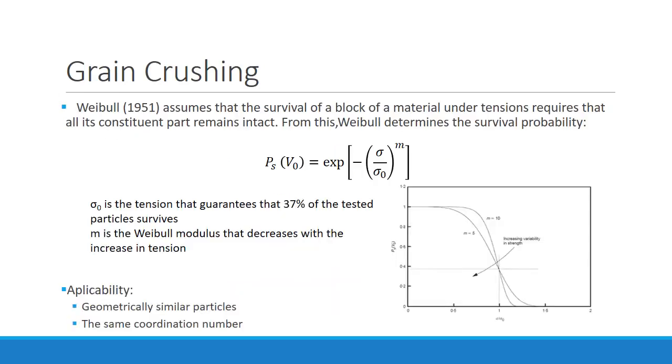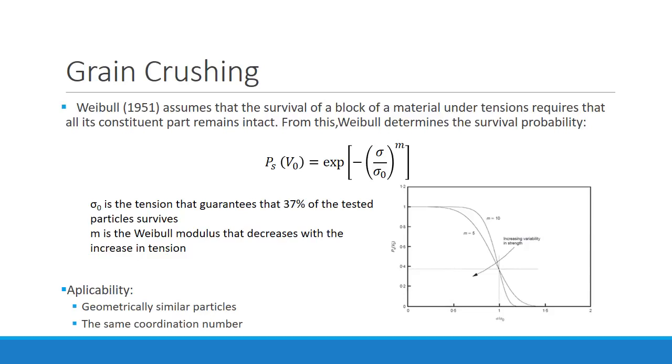The Weibull statistic distribution is widely accepted as a probabilistic representation of the tensile strength of brittle ceramics. Weibull assumes that the survival of a block of material under tension requires that all its constituent parts remain intact. From this, Weibull determines the survival probability. This probability takes into account the nature of the material forming the block.